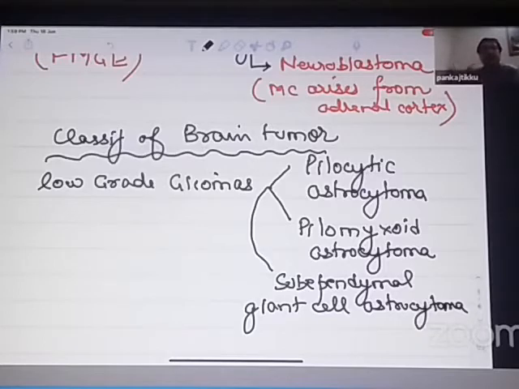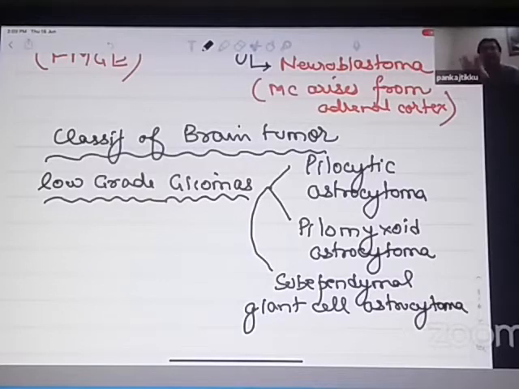Astrocytomas are very, very frequent tumors seen in children. And why is the name astrocytomas? Because they appear like astrocytes. You know, astrocytes are cells of the brain and they appear like astrocytes, hence the name astrocytomas. All of these astrocytomas come under which group of tumors? Low-grade gliomas. Pilocytic astrocytoma, why is it called pilocytic? Because when you see under the microscope, histopathology, hair-like projections can be seen. Pilo is hair, so hair-like projections.